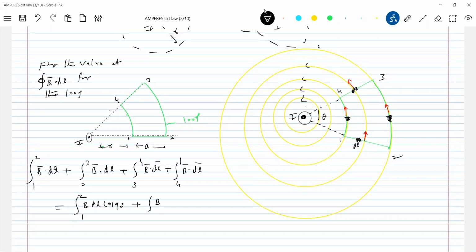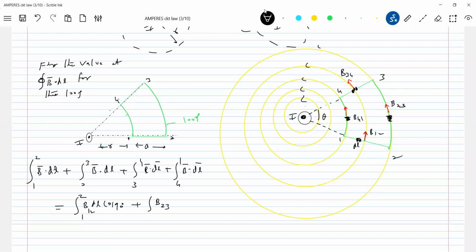What is the value? So here we'll write some value here. B23, B41, B12. Let me write like this.